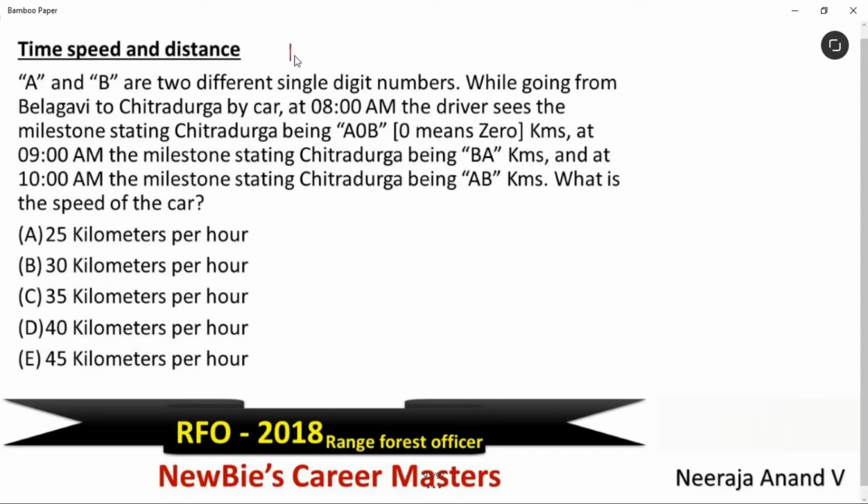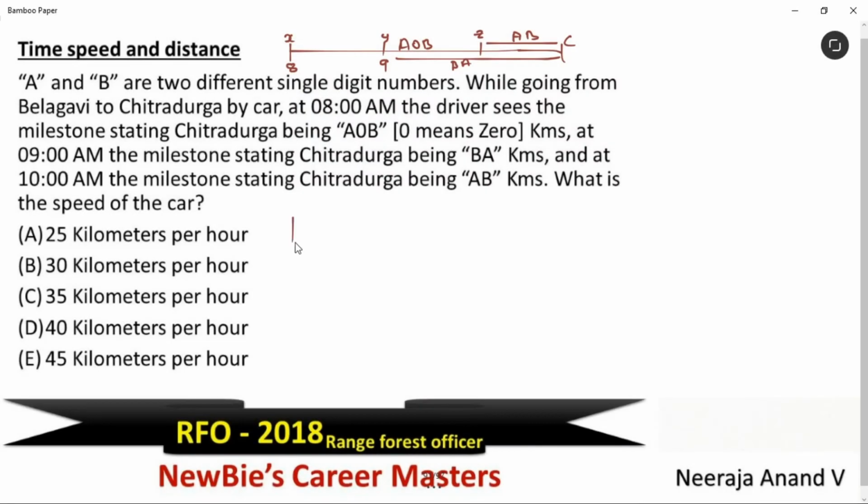Let's take the car to be at point X at 8 am. From here to Chitradurga, the distance is A0B. Then the car is at point Y at 9 am. They're telling us that from here to Chitradurga is BA kilometers. Am I clear? Then the car is at point Z at 10 am. From here to Chitradurga, it is AB kilometers.